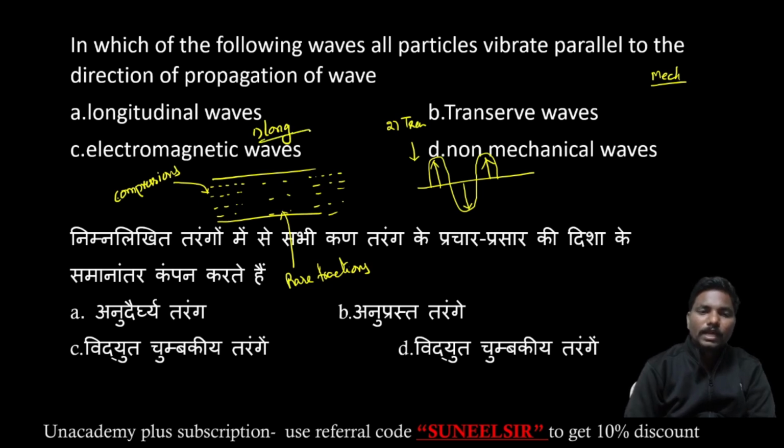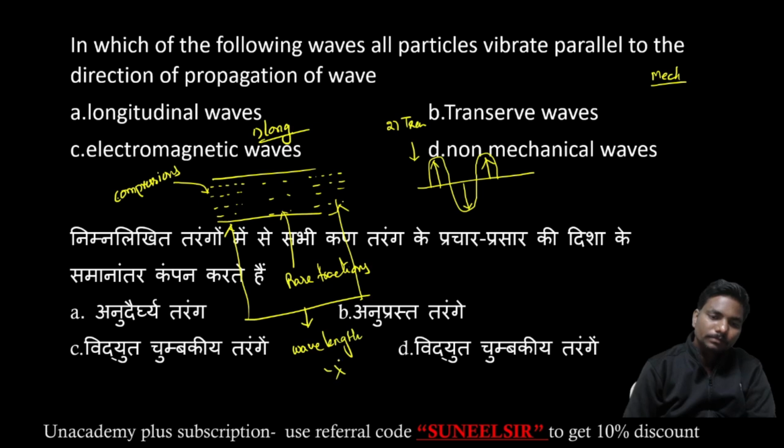That is in longitudinal waves. The successive distance between two compressions or two rarefactions is the wavelength, that is lambda.